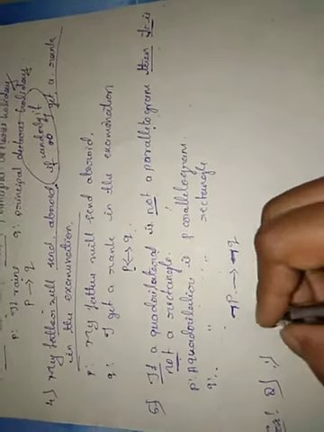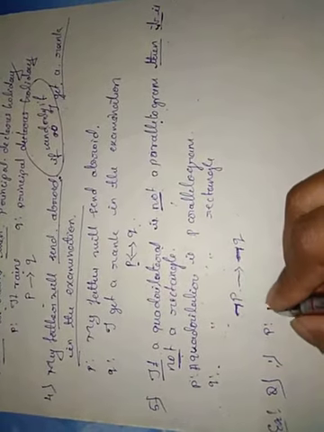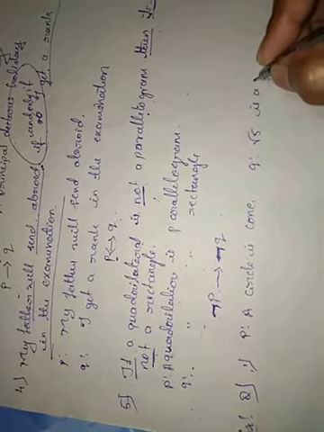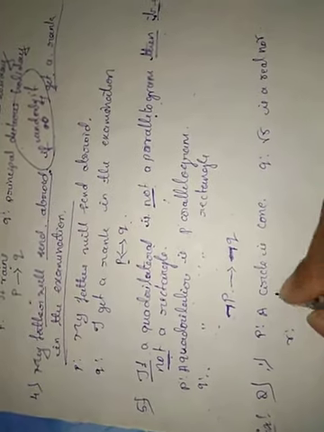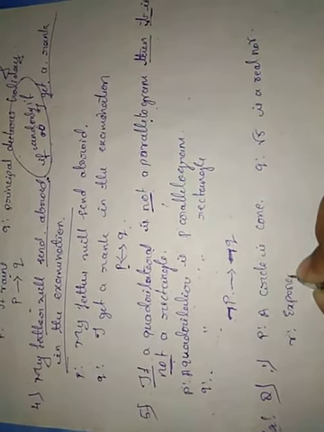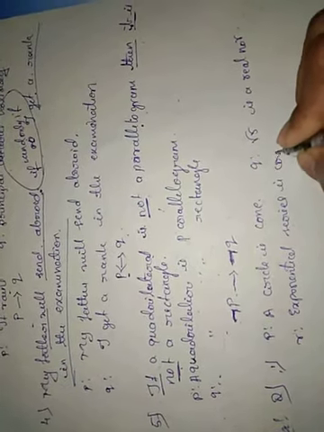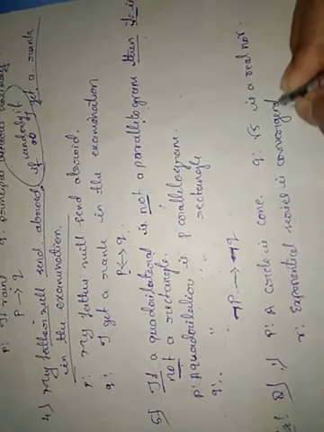So that is the second kind of the examples. First one, they are giving us some sentences here. Consider P: a circle is a cone. Consider Q: root 5 is a real number. And consider the sentence R as exponential series is convergent. So now there are some propositions that we have to express in words.